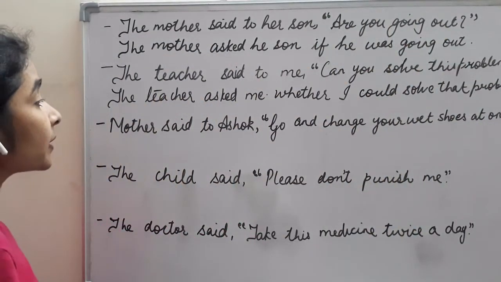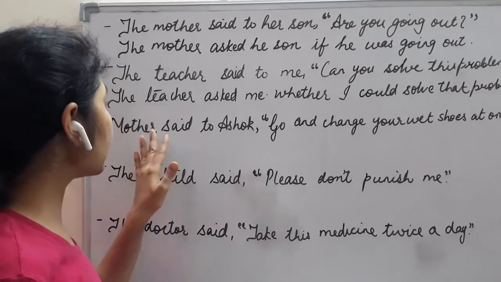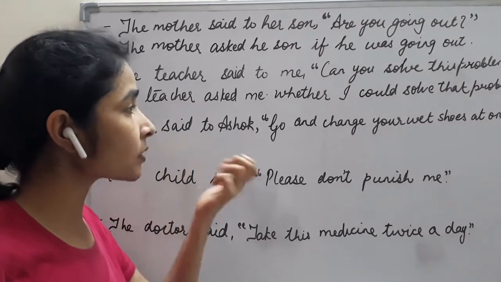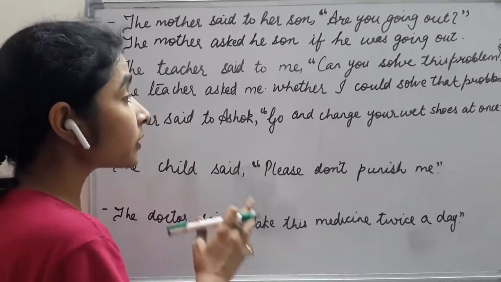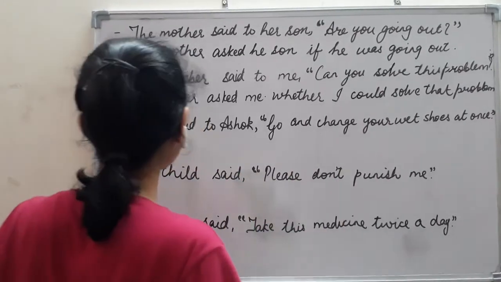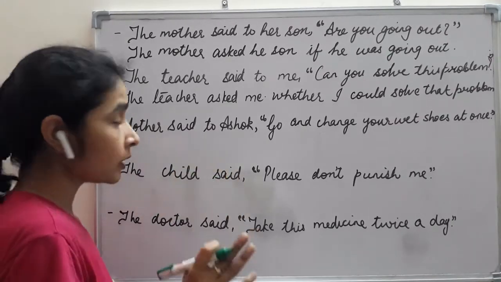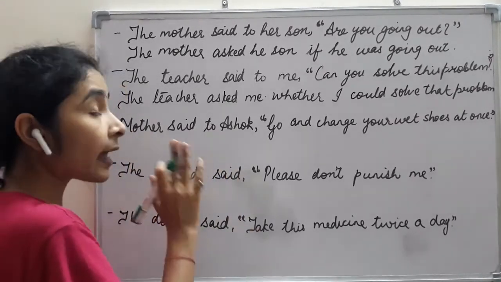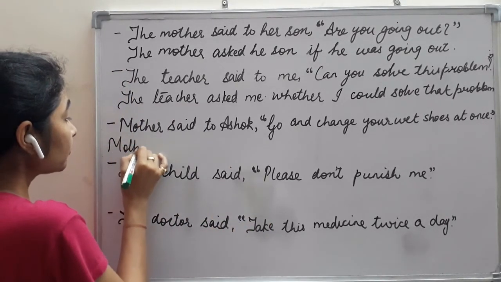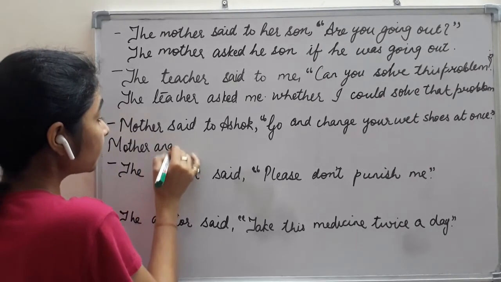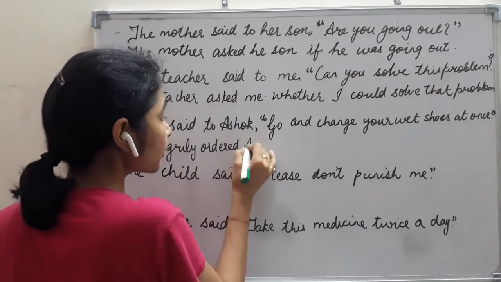Now, the next one. Mother said to Ashok, go and change your wet clothes at once. So here we can see that Ashok's shoes are wet, and the mother is a bit angry, and in the angry mood the mother is saying to go and change the wet shoes at once. So here how will we change? We can add here the mood. Mother angrily ordered Ashok.